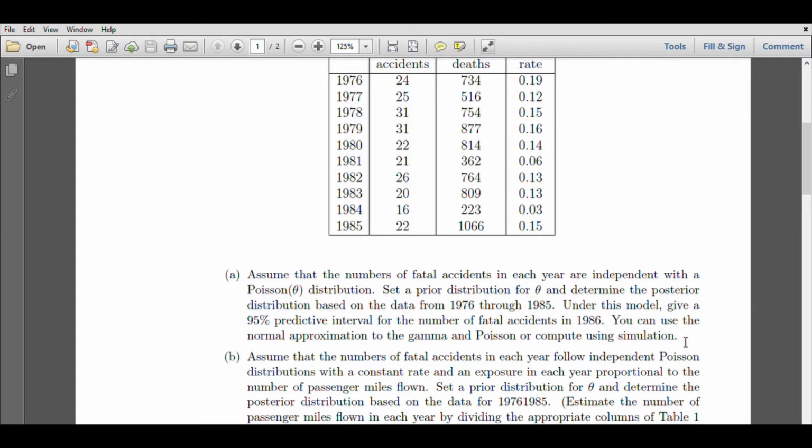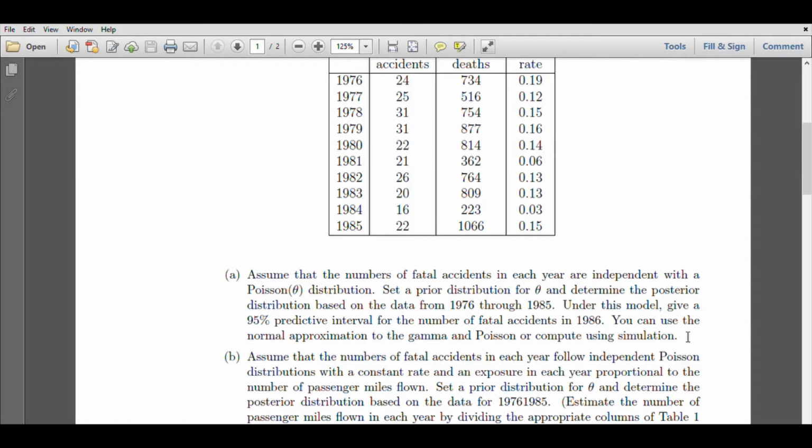Suppose that the number of fatal accidents in each year are independent Poisson theta random variables. Then set a prior distribution for theta and determine the posterior distribution based on the data from 76 to 85. Then under this model, give a 95% predictive interval for the number of fatal accidents in the year 1986.